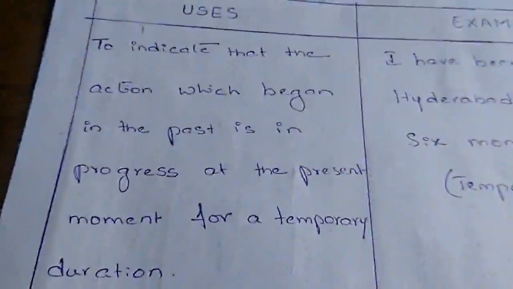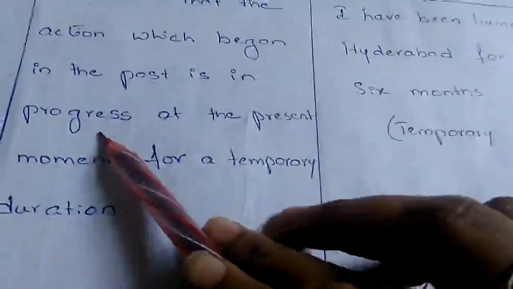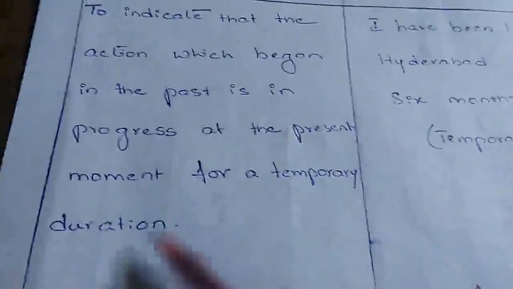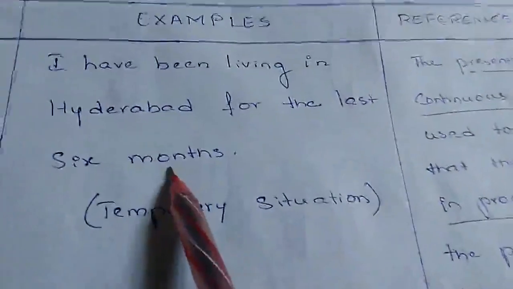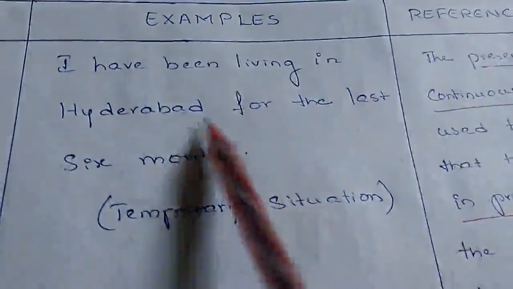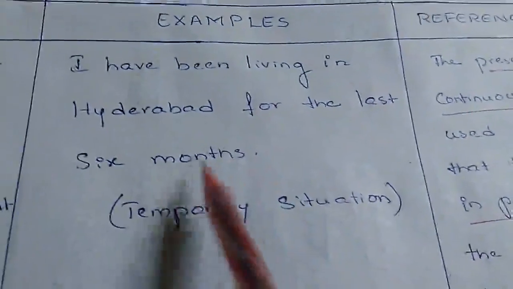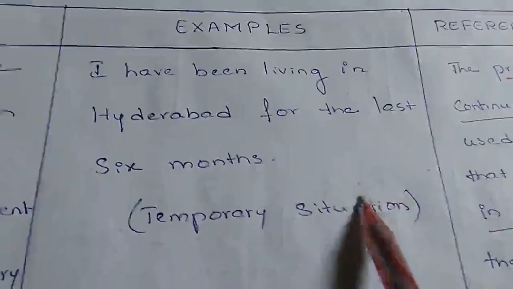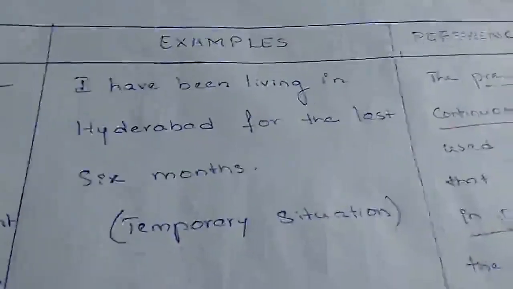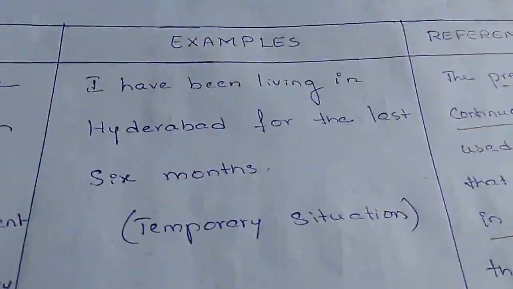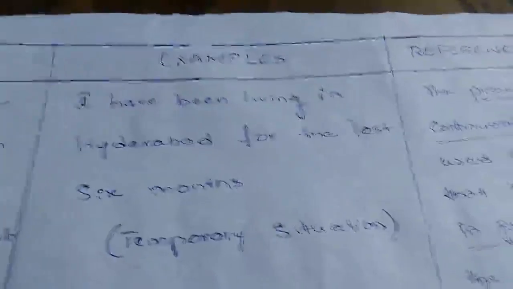So we use present perfect continuous tense to indicate the action which began in the past and is in progress at the present moment for a temporary duration. So this example, I have been living in Hyderabad for the last 6 months. That means the action started in the past, and now it is in progress, and it may continue for a short duration. Such kind of actions we keep in present perfect continuous tense, and this is all about present tense.